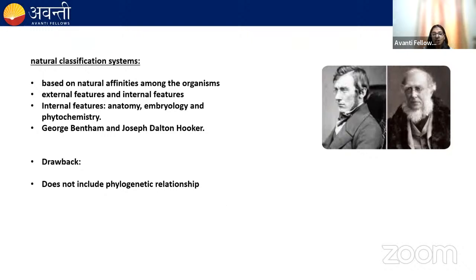is that it does not include the phylogenetic relationship. Okay? Phylogeny means the study of the evolutionary history. When we study our ancestors, the evolutionary history or the ancestry history, that is the phylogenetic relationship. For example, if species have the same or a common ancestor, they belong to the same group, right? Because they are closely related species. But this natural classification does not include the phylogenetic relationship.